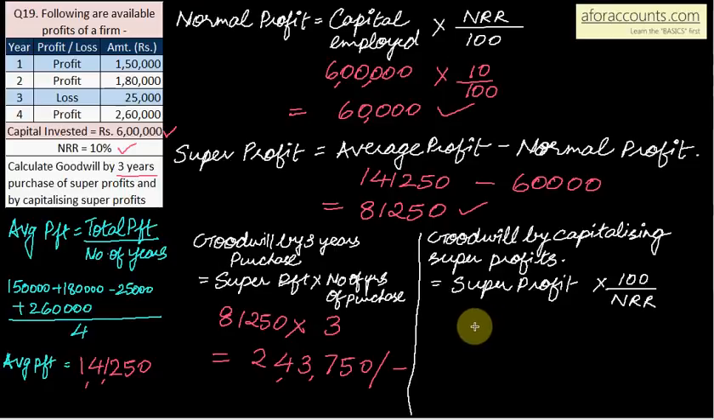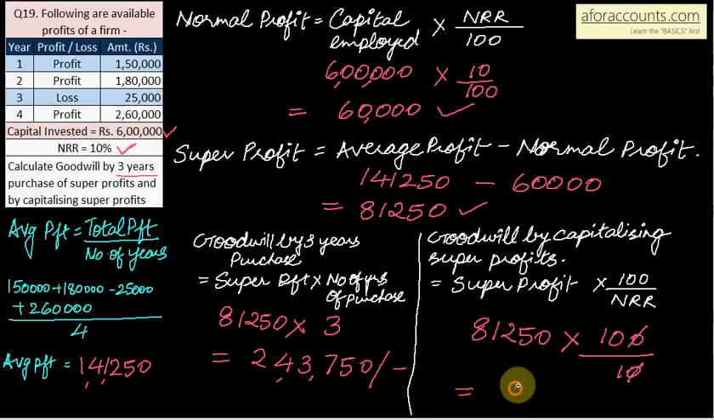And the second method, goodwill by capitalizing super profits. So super profits 81,250 into, now 100 upon, since it is capitalizing, 100 upon normal rate of return, and normal rate of return is given as 10. So the answer will be 8,12,500. Now next question.